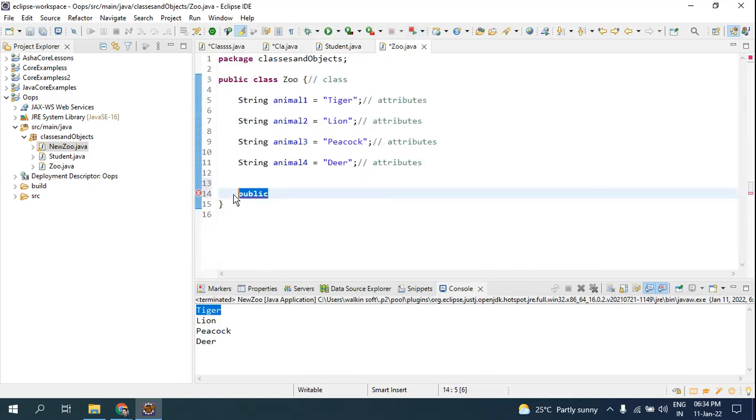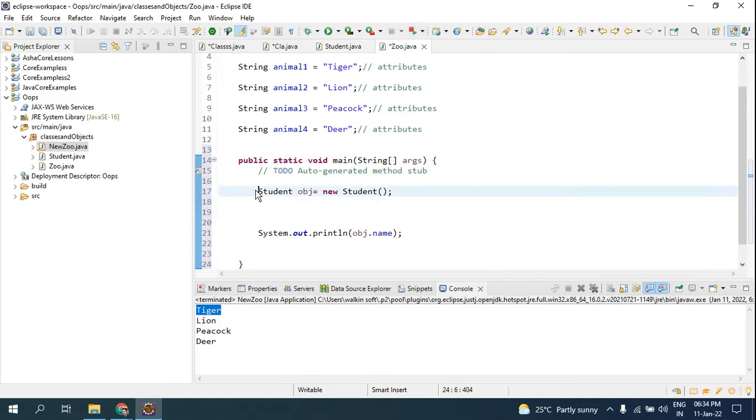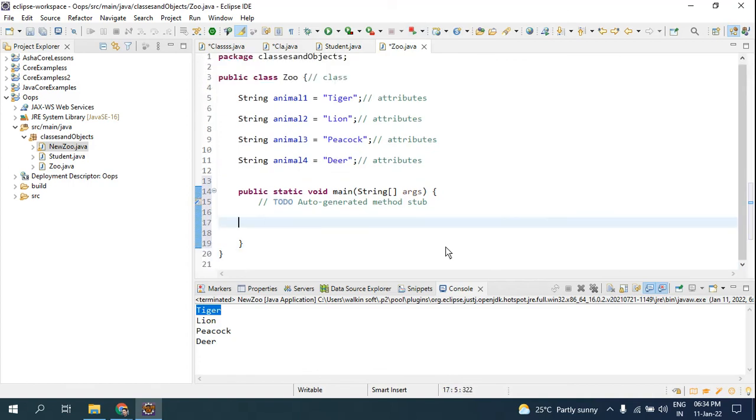I will use the main method here, and now my main method has nothing here, right? Now I'll create an object. You can look again at how to create the object. Class name, now the object name. I'll just use Z so that it will be easy for me to explain for you guys. But when you are creating the examples, you should give relevant names. Now I'll create Z = new Zoo.